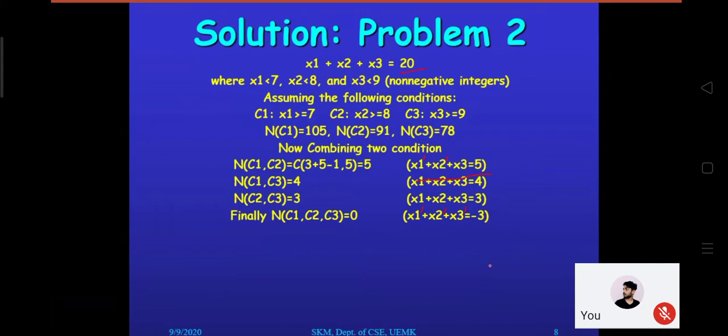So now come to the point. Why are we approaching this way, and ultimately in which direction will it lead? It is leading to which direction? So we have considered one condition and applied that, we have taken a combination of 2 conditions and applied that, and we have combined 3 conditions, and we identified that the count is coming 0.